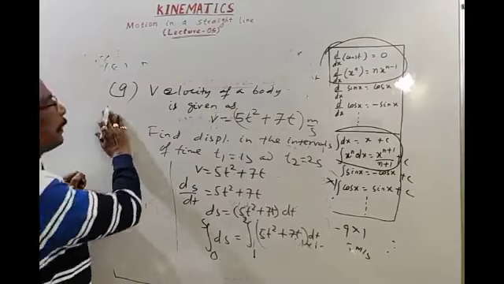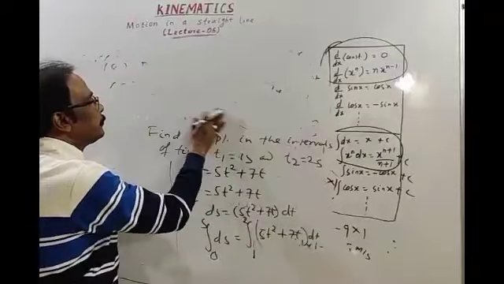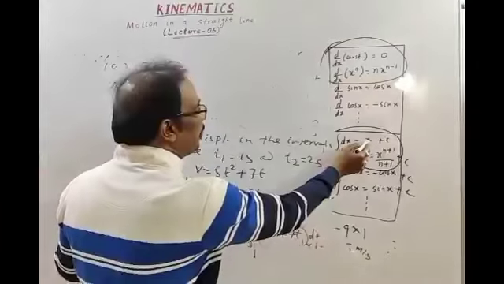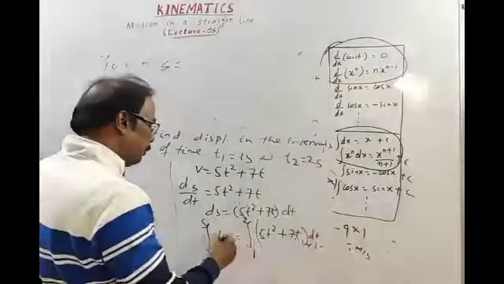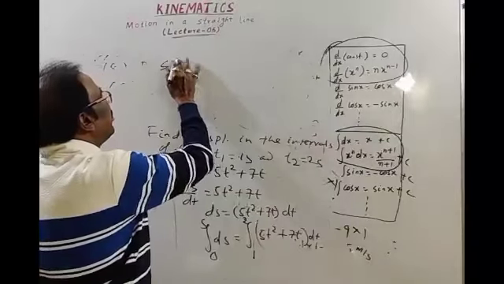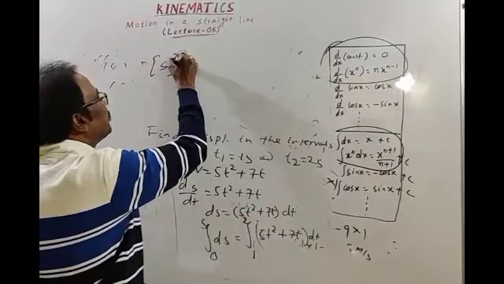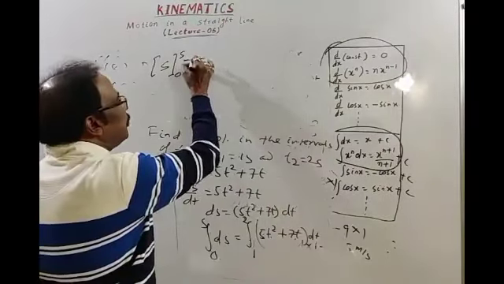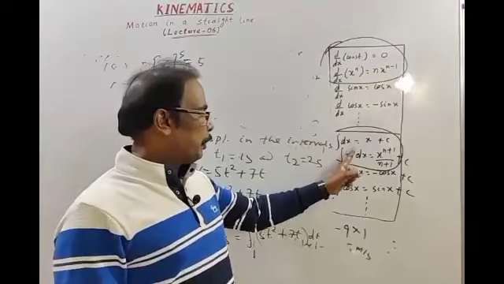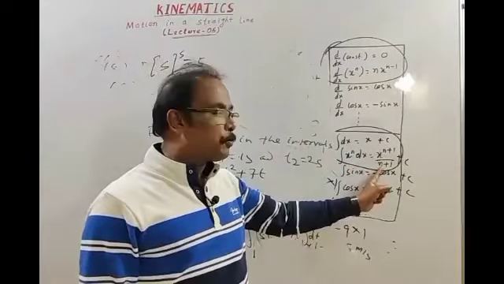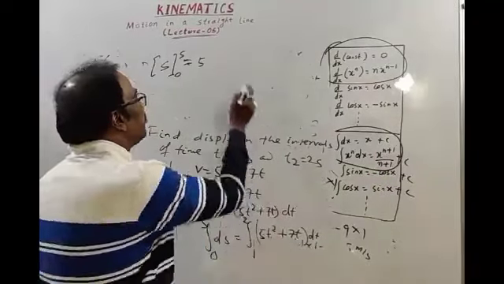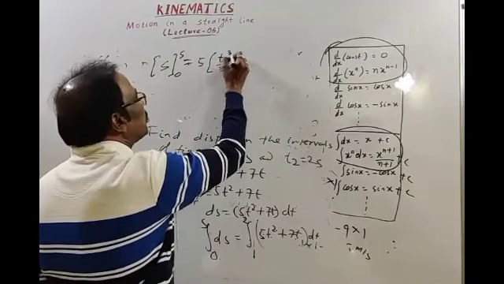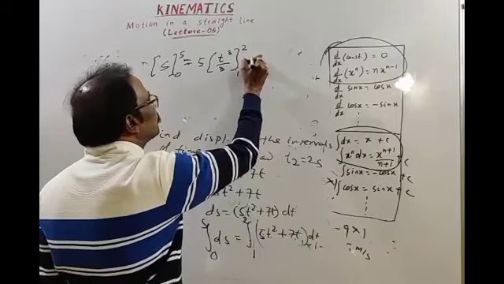Let's solve it. I may erase the question. Okay. Integration of ds is s, just as integration of dx is x. No need to take a constant. You may take the limit from 0 to s. Integration of 5t square: bring 5 outside. Integration of t square, see, integration of x to the power n dx is x to the power n plus 1 by n plus 1. Integration of t square: t to the power, here n is 2, 2 plus 1 is 3, and the limit is 1 second to 2 second.